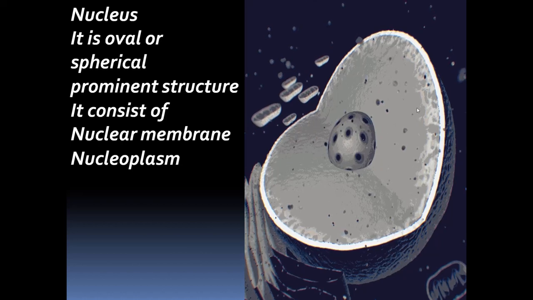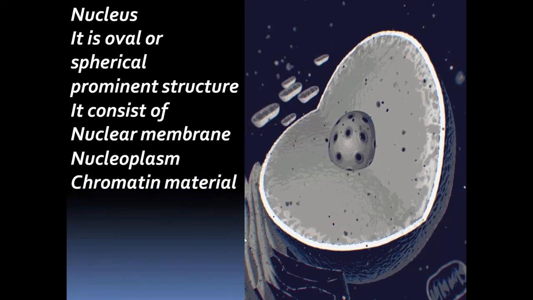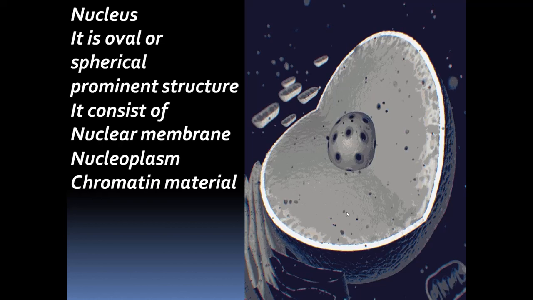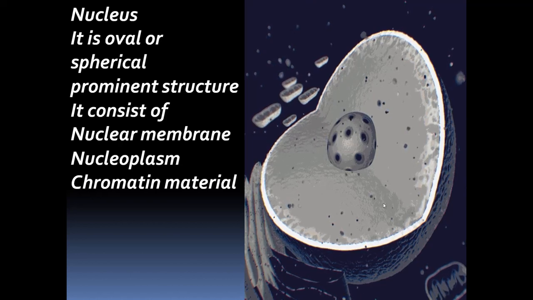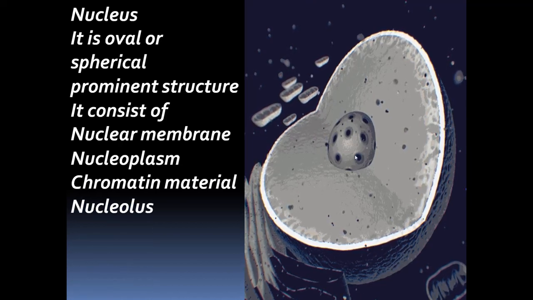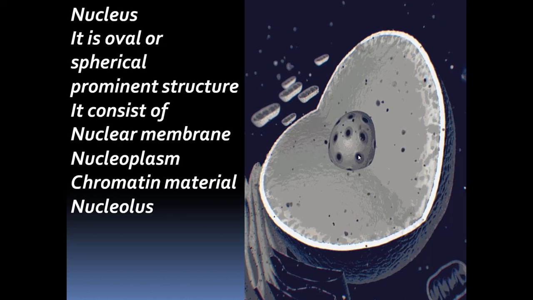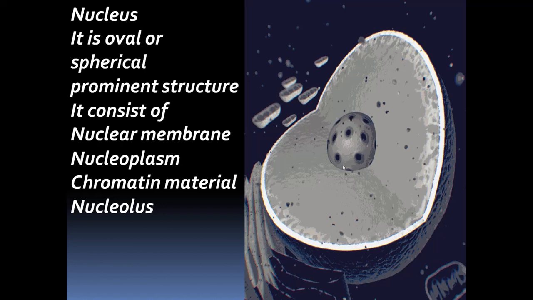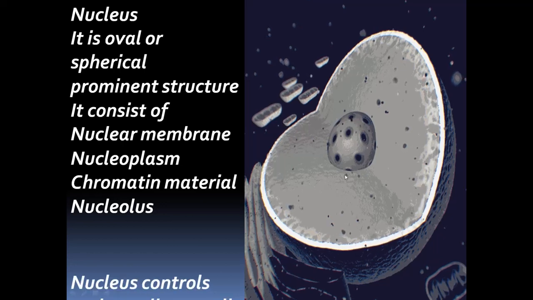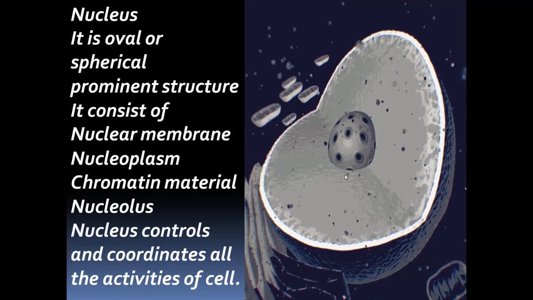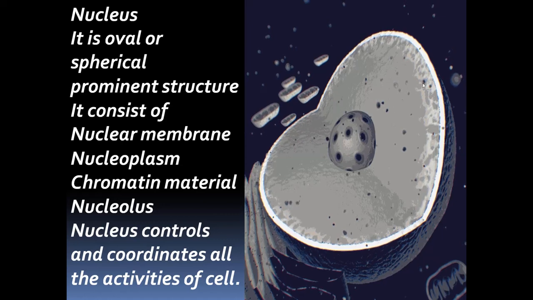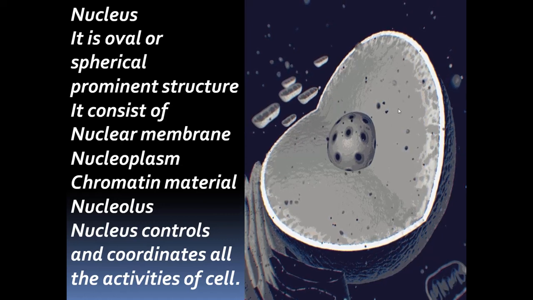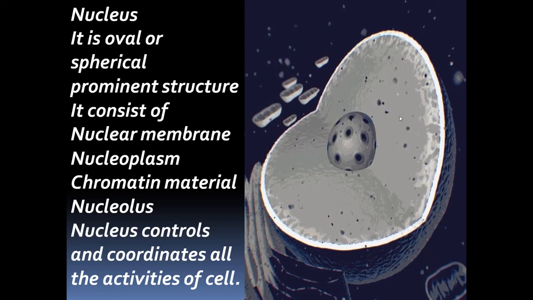You can see here, this is nucleoplasm, and chromatin material. Here we have the chromatin network and the nucleolus. Another small dot-like structure inside the nucleus is called the nucleolus. We know the nucleus as the main control and coordinating component of the cell.